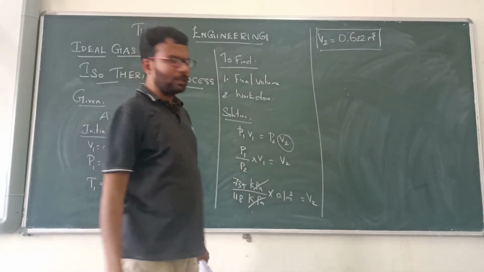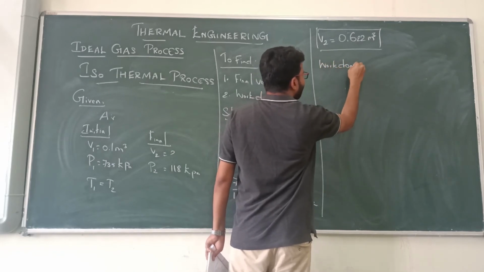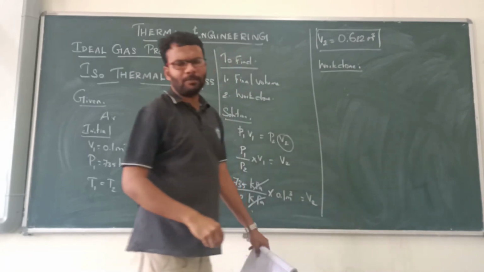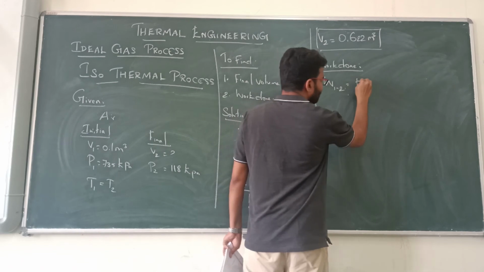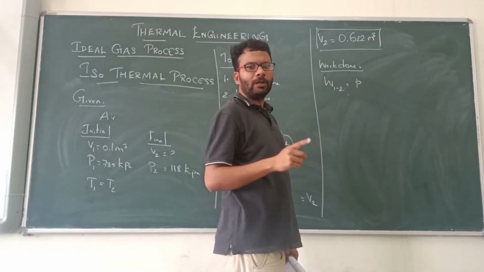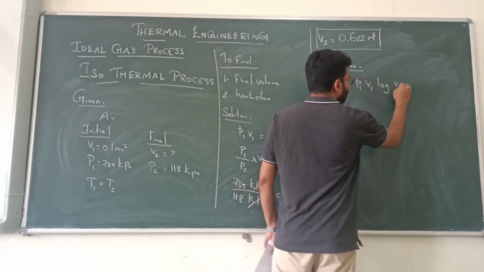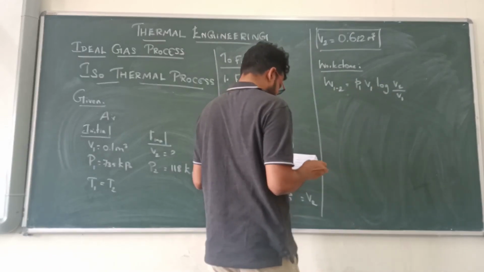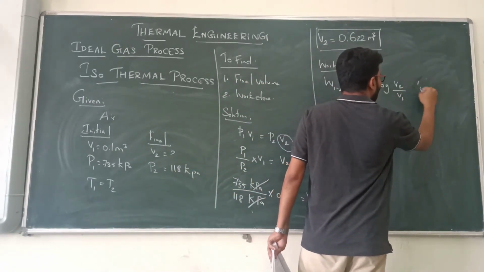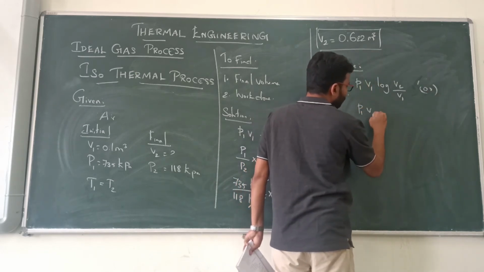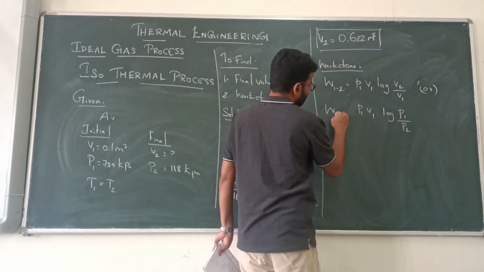Next thing, we have to find the work done. What is the work done formula we have seen for the isothermal process from 1 to 2? You can take either P1 V1 or P2 V2. So P1 V1 log V2 by V1, or you can use P1 V1 log P1 by P2. Both are the same formula.